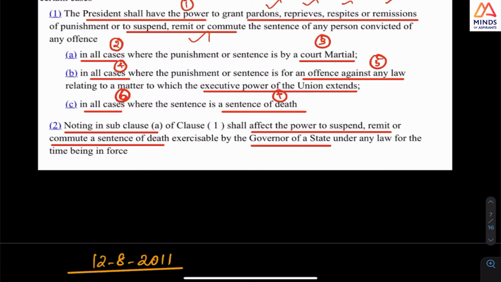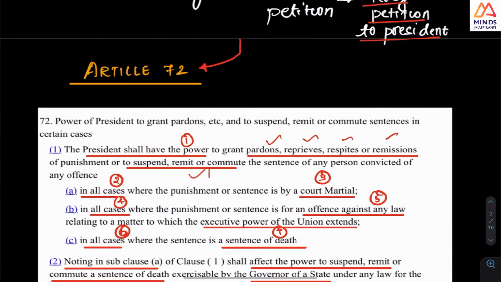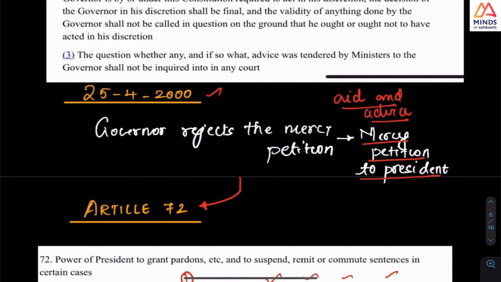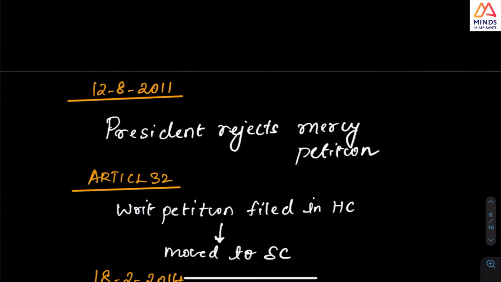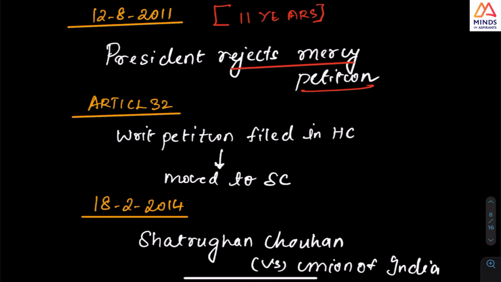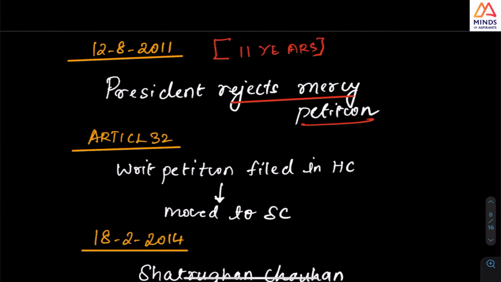And you have to know that the governor rejected the mercy petition in 2000, and the president rejected the mercy petition in 2011. So it's nearly 11 years. And this is the point where they filed a writ petition.